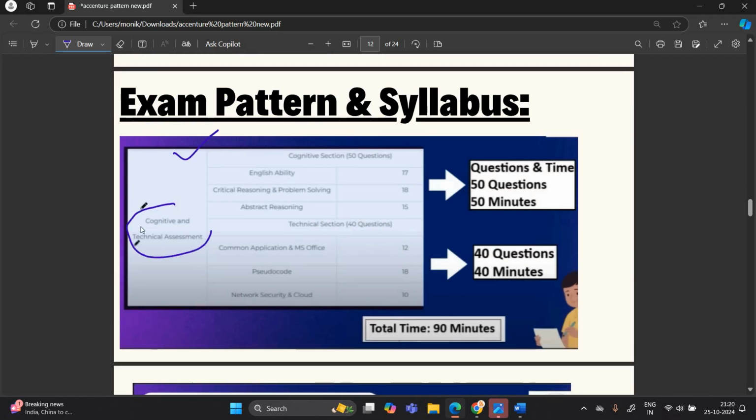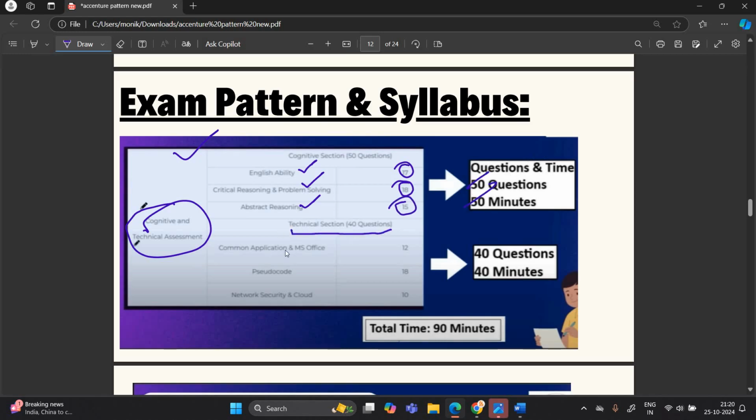So you will see cognitive and technical assessment. In the cognitive, English, critical thinking, problem solving and abstract reasoning are there. So English ability 17 questions, critical reasoning or critical thinking 18 questions, abstract reasoning 15 questions. So 50 questions, 50 minutes of time.